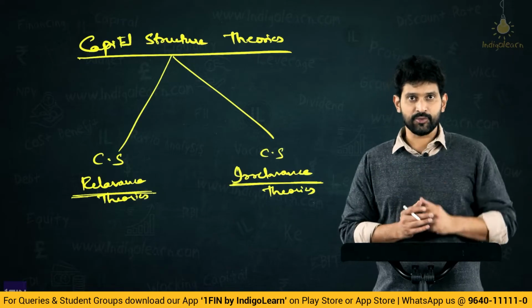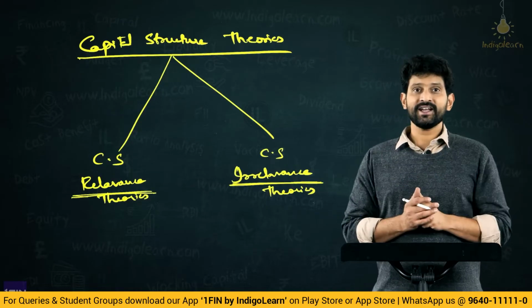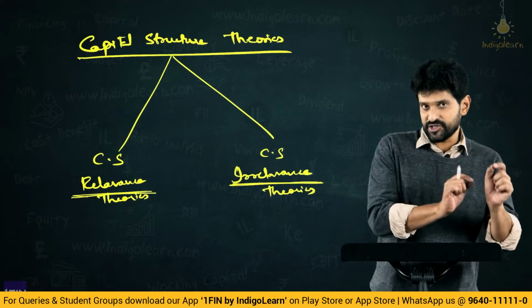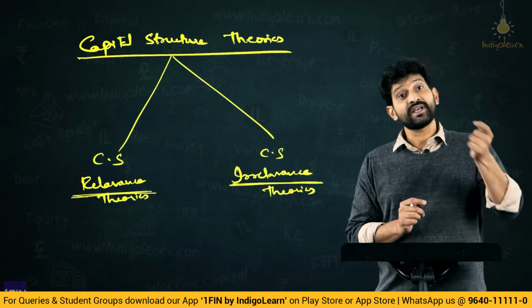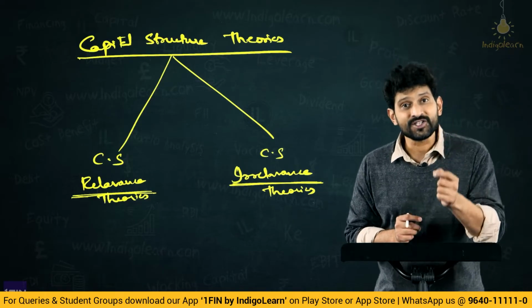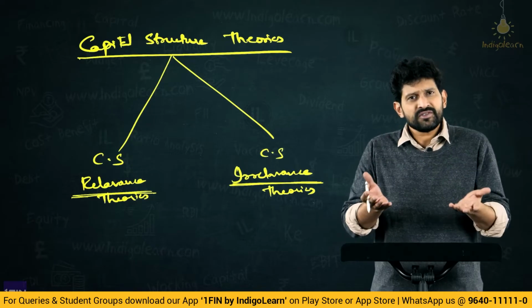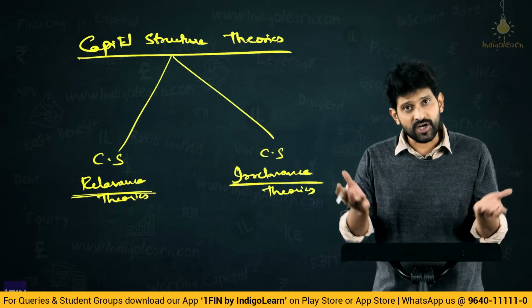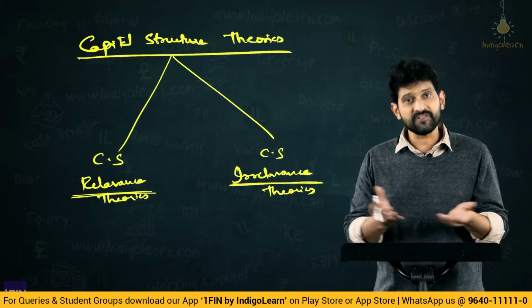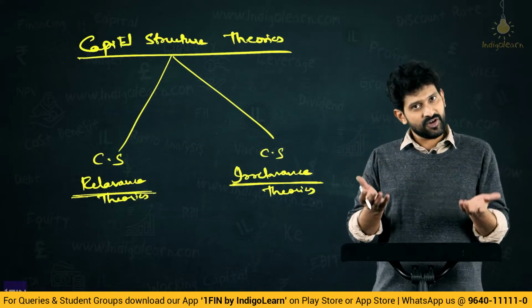Now, how can we say whether it is relevant or not relevant? We should have some mathematical proof. For that, we cannot directly link capital structure and value. We will also have to take the help of something called cost of capital. We understood what is cost of capital in the previous chapter. What is cost of capital? Nothing but the overall cost of all the funds in the form of capital.